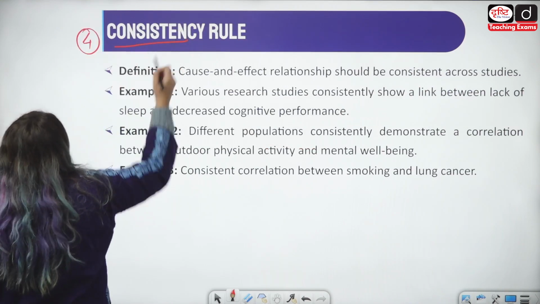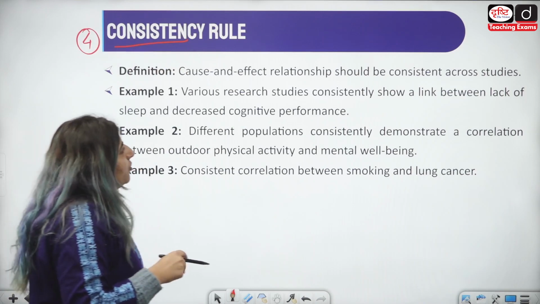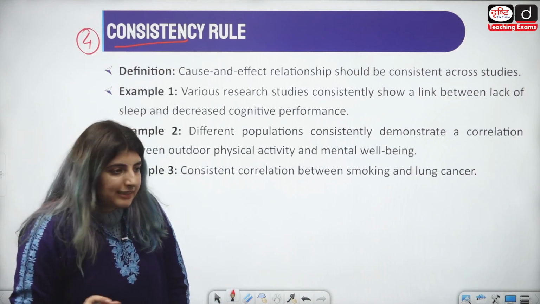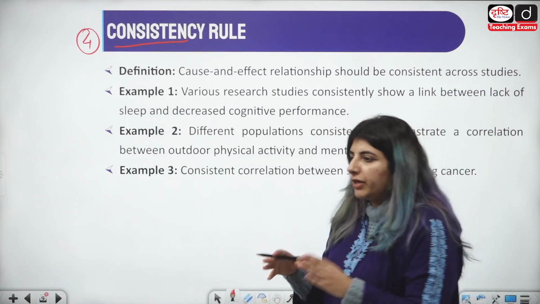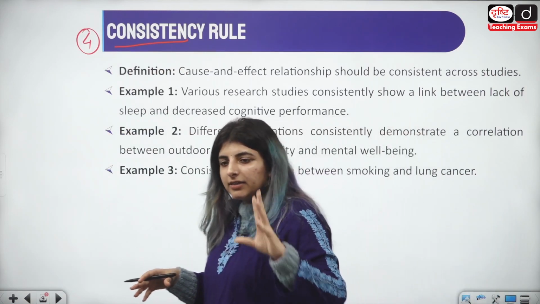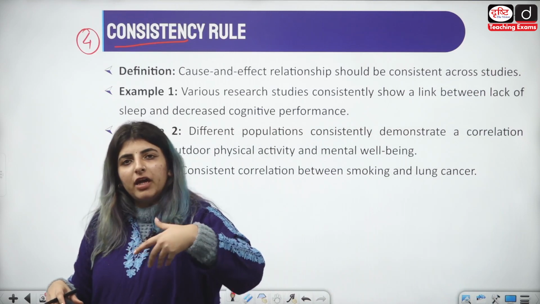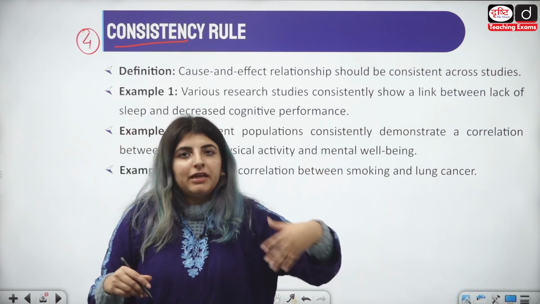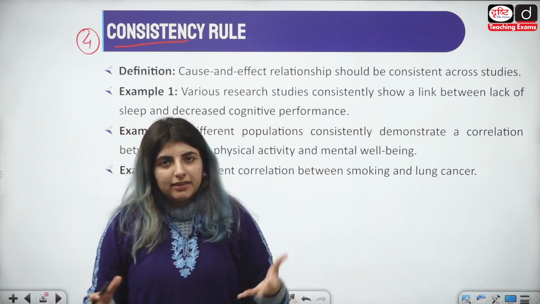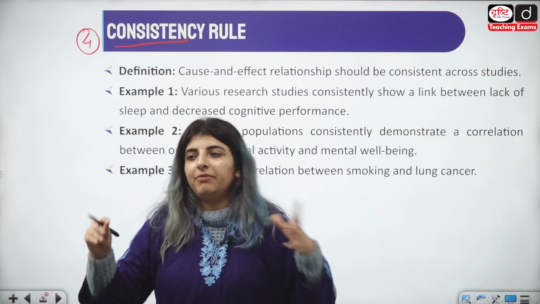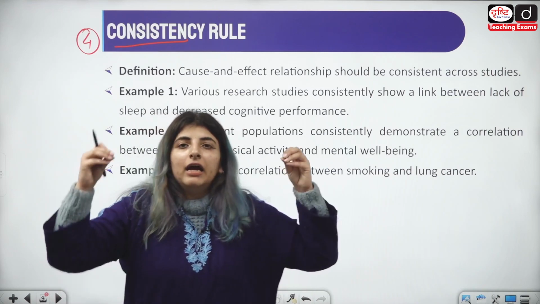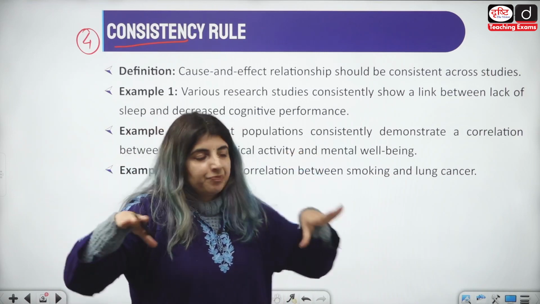The name itself is saying that cause and effect relationship should be consistent across studies. Across studies मतलब अलग अलग जगह पे, if in different areas the same type of study is taking place, same type of research is taking place, and the conclusions turn out to be the same कि हाँ यही cause है, यही effect है, that is what is consistency, right?